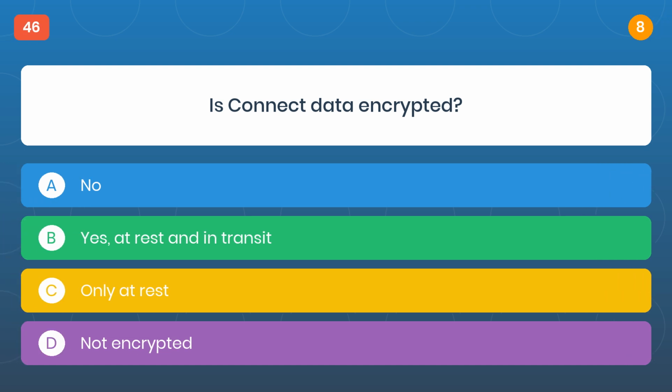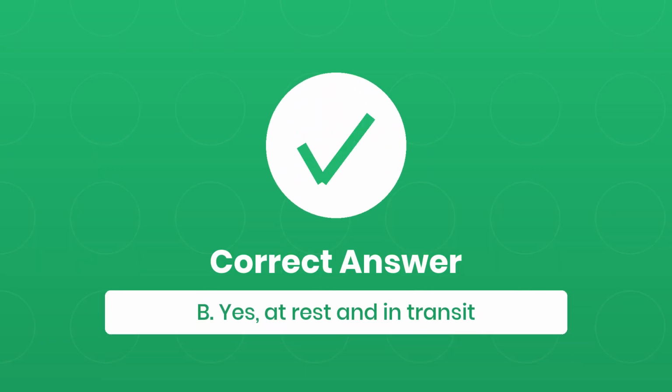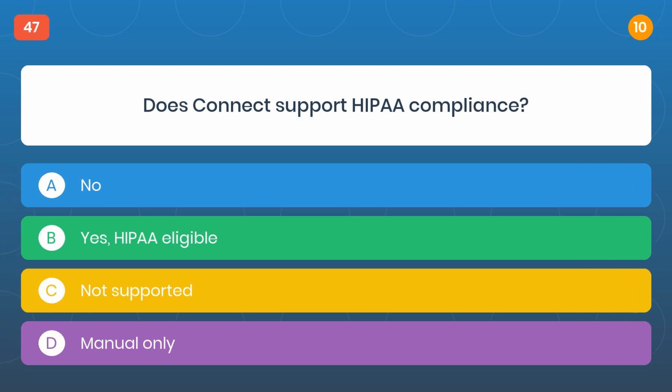Question 46. Is Connect data encrypted? The correct answer is B, yes, at rest and in transit. Question 47. Does Connect support HIPAA compliance?